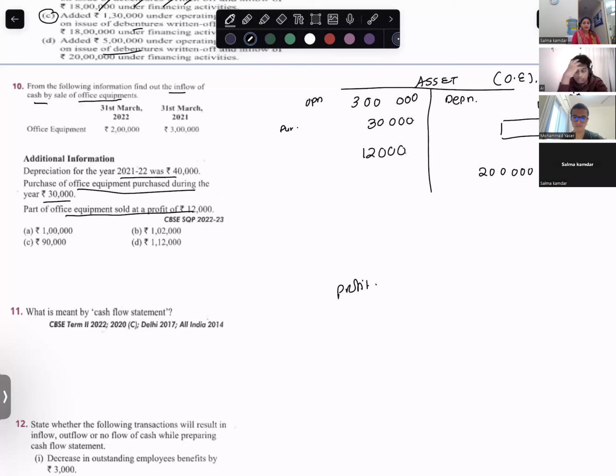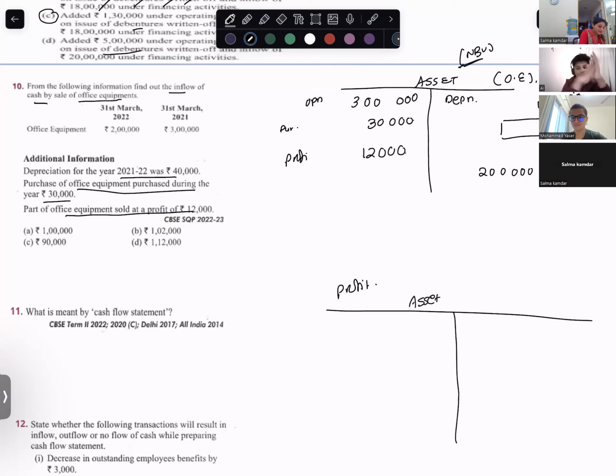So here you should understand that you are making the asset account at the net book value. Knowing the format is very important. Write the format, asset account at net book value. Opening balance here, closing balance here.